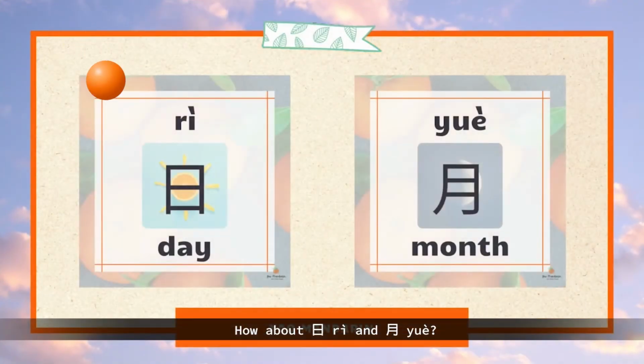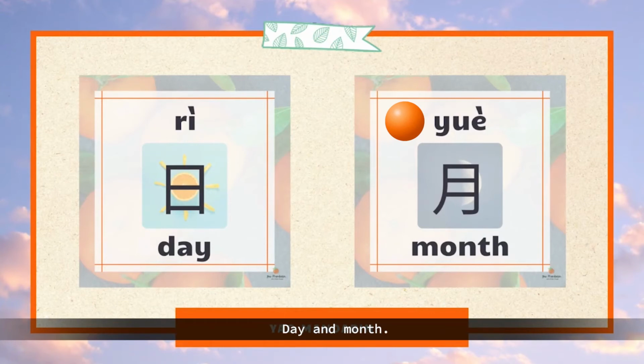How about 日 and 月, day and month? Good news for you, we don't have to memorize each month, and we add a number before 月. For example, March is 3月. April Fool's Day is on April the 1st. And in Mandarin Chinese, we say 4月1日. See how simple? We don't even have to use the first and say 一 instead.